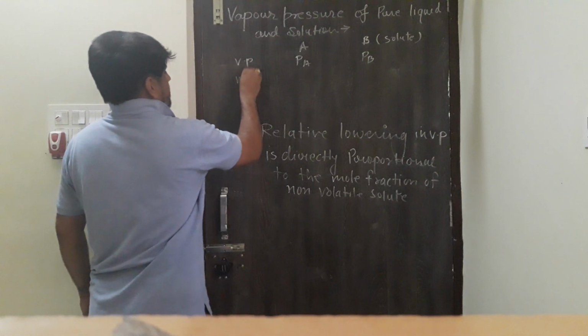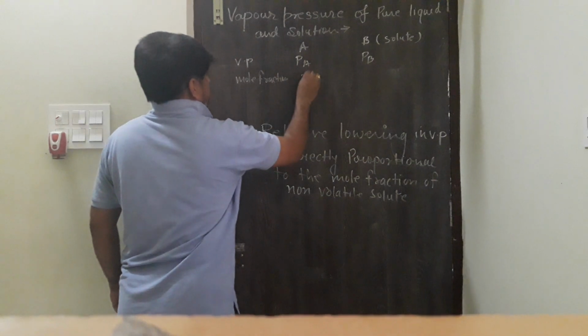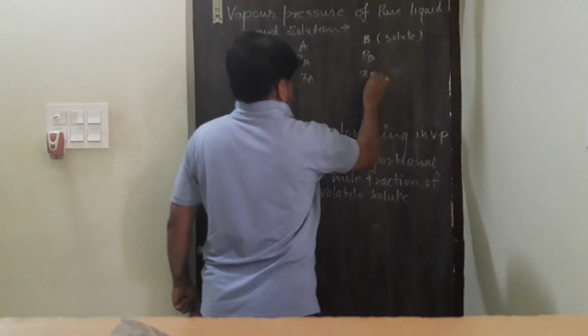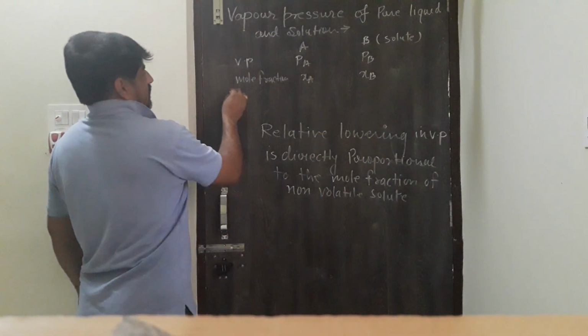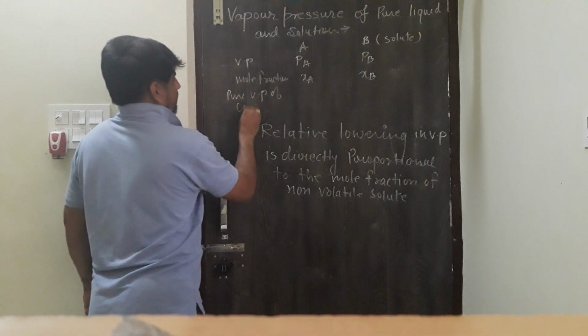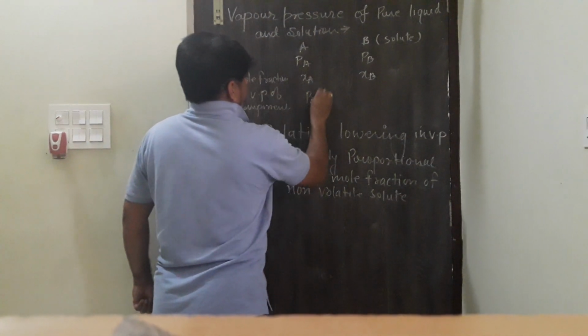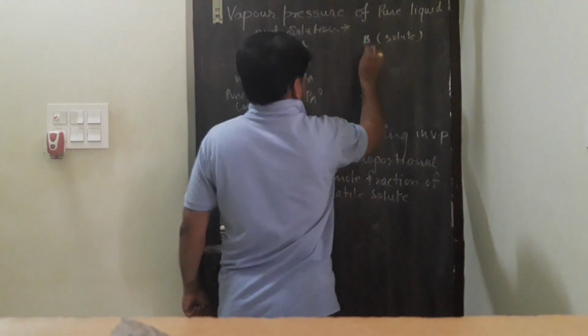Mole fractions XA, XB. Pure vapor pressure of component PA0. Since it is non-volatile, no need to take it for B.